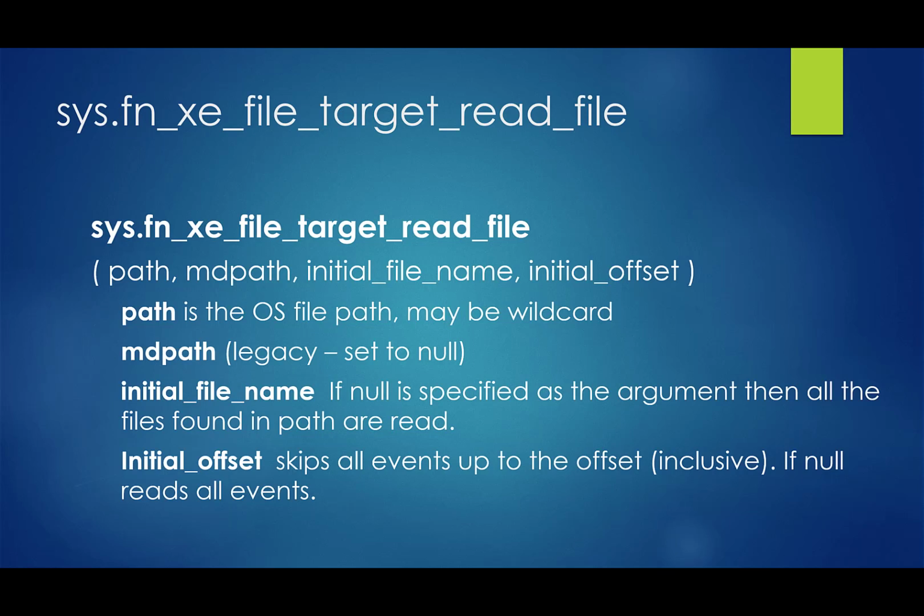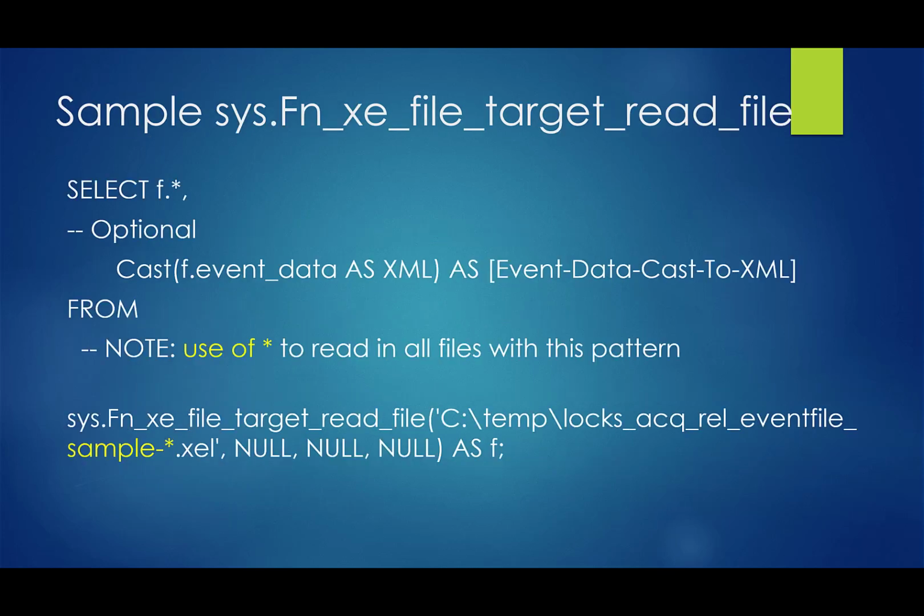This is good if you've read events from the file. Say you've read the first 1,000, you've processed them, you've done something with them. Now you want to skip those first 1,000 so you're not examining them again, and you can do that with the initial offset.